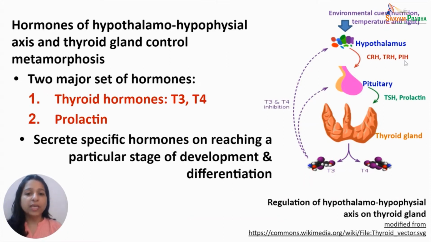Hypothalamus also secretes prolactin inhibiting hormone, that is PIH or dopamine, which acts on the pituitary to inhibit the secretion of prolactin. The growth and maintenance of larval functions is actually a function of this prolactin. So the levels of both the thyroid hormones, which are secreted by the thyroid gland, that is T3 and T4 levels, as well as the prolactin, determine the onset of metamorphosis in amphibians.